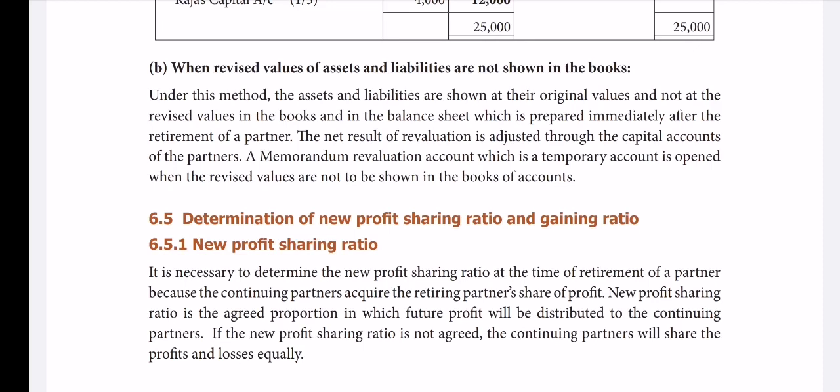So they are getting some benefit, or profit, we can say. So this is what we call gain. So here we have to calculate gaining ratio. About that we are going to see in this video.